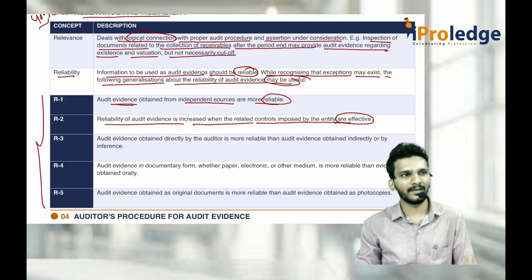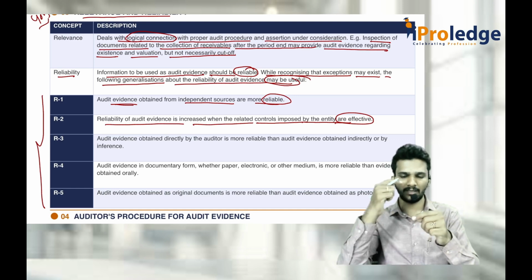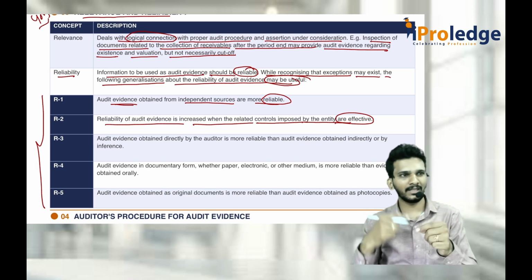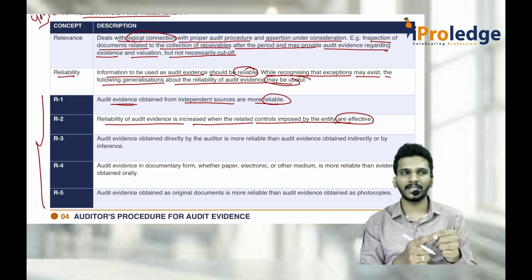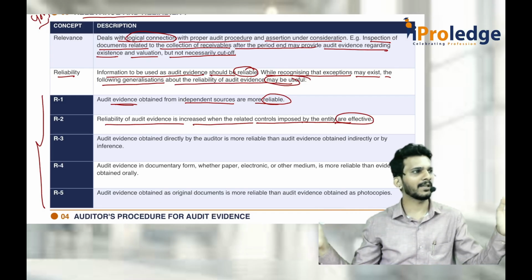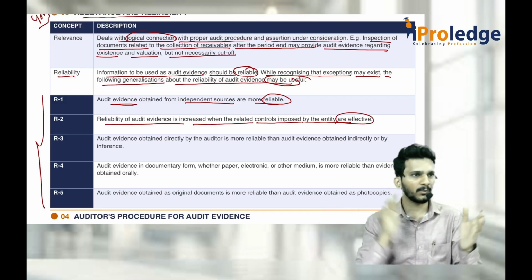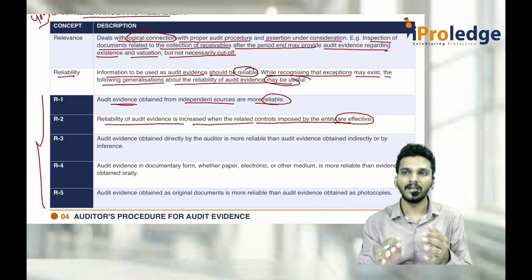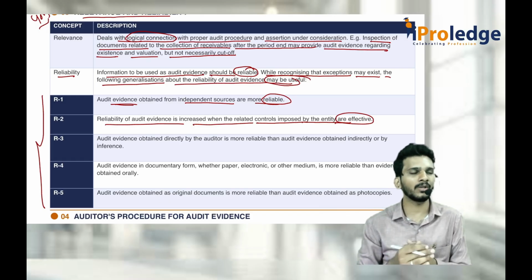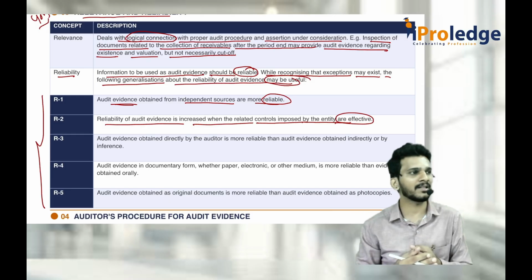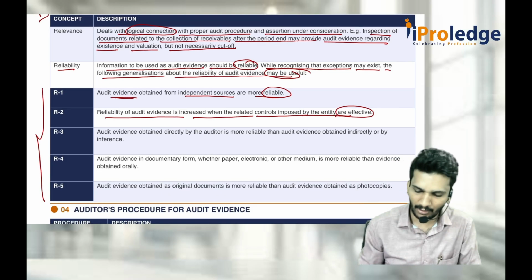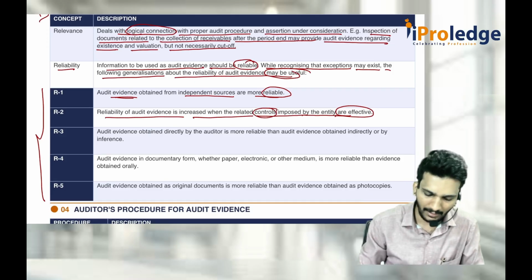For example, there is an internal control stating that the moment I make a cash sale, I make an entry. Cash went to the cash book, but sales went to the purchase book. That means the P&L is totally mismatched, and the internal control is not working effectively. When that is not working effectively, how can I trust the P&L? How can I trust the sales and purchase book? That is not going to happen. They are not reliable. I can't trust them. It depends on the reliability of controls. When the controls are working, then everything can be reliable.